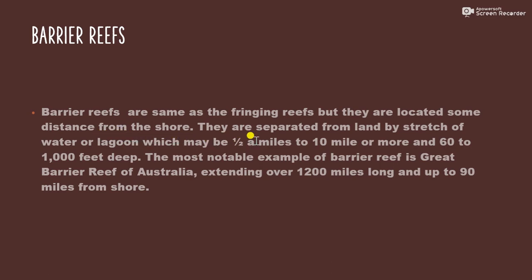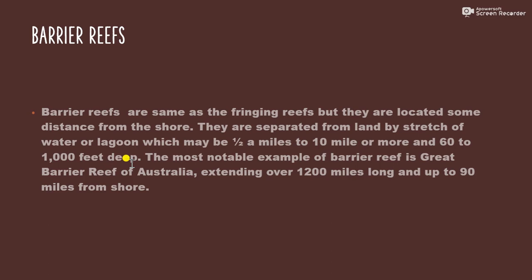They are separated from land by a stretch of water or lagoon, which may be half a mile to 10 miles or more, and 60 to 1000 feet deep. You just imagine, it means that it is not found in shallow water.